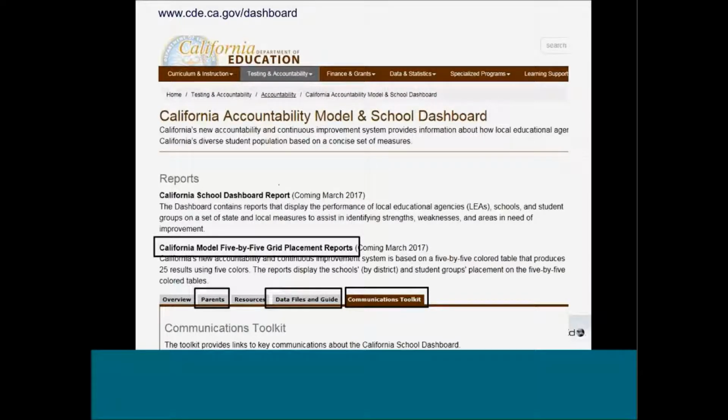In conjunction with the dashboard field test, the California Department of Education launched a new accountability webpage. This site is available to the general public at the website address at the top of the slide. These web pages incorporate a tabbed approach for easy navigation. The tabs include 5x5 color grid placement reports, Parent tab, Data Files and Guide, Communications Toolkit.